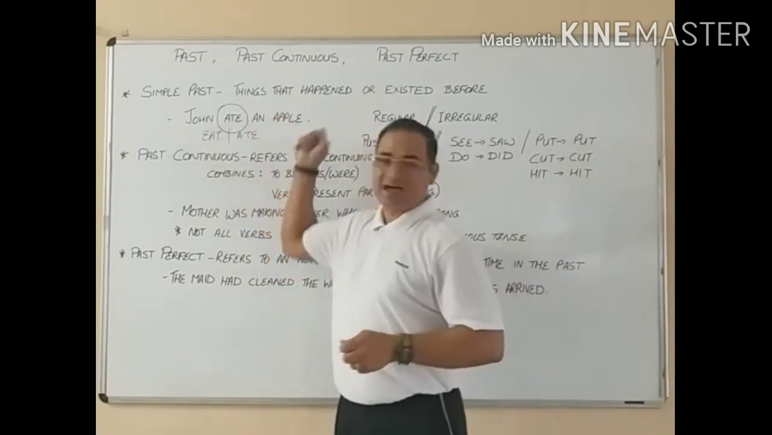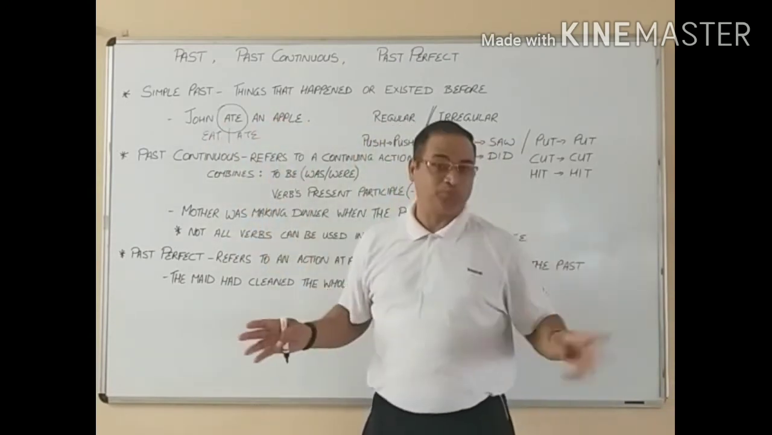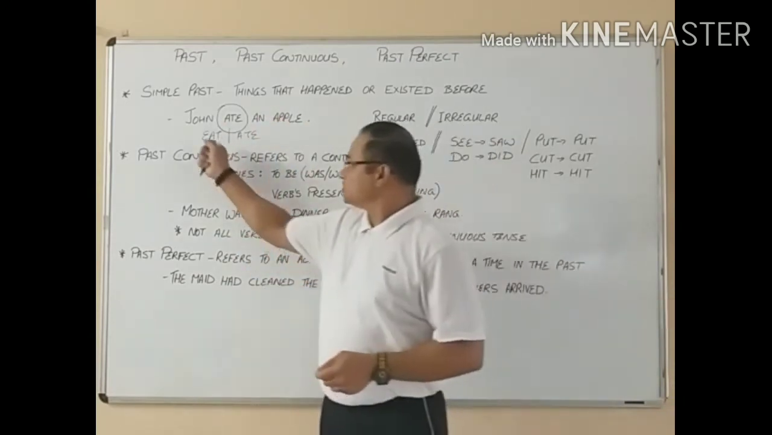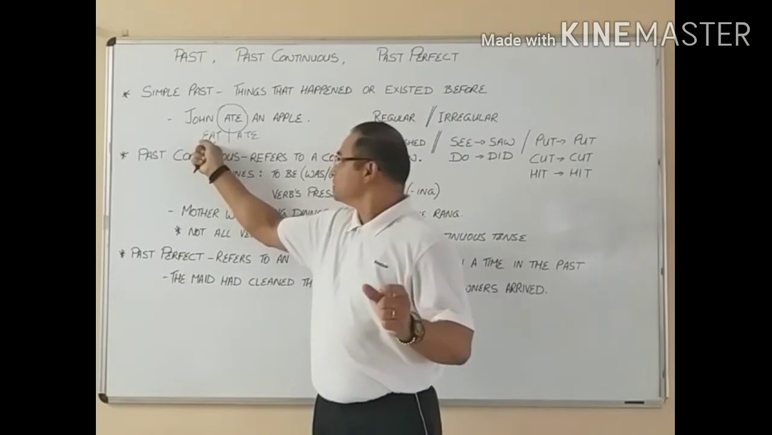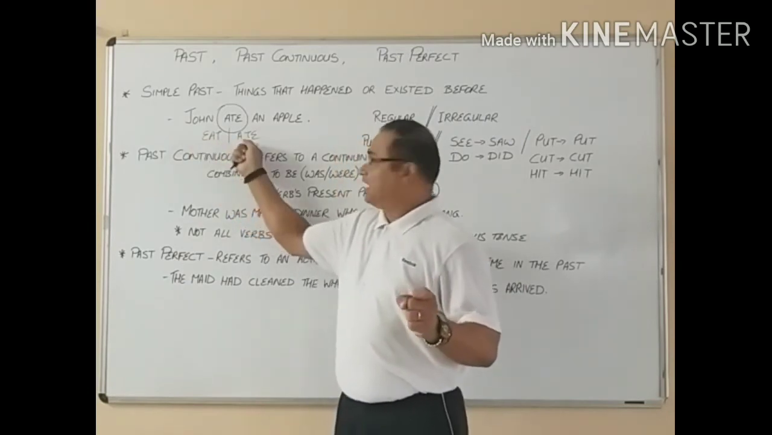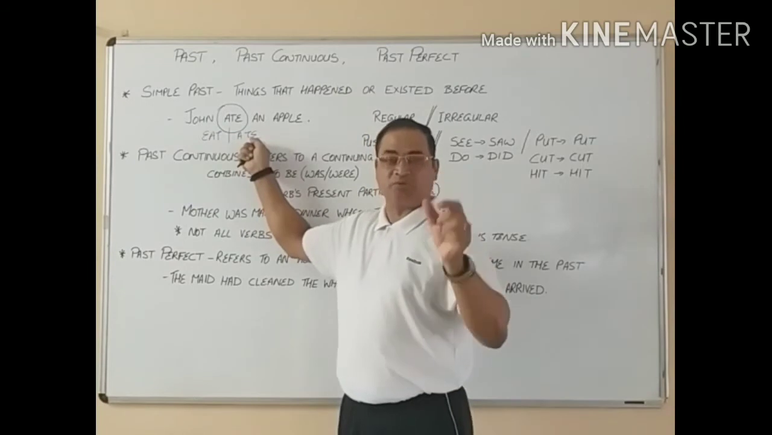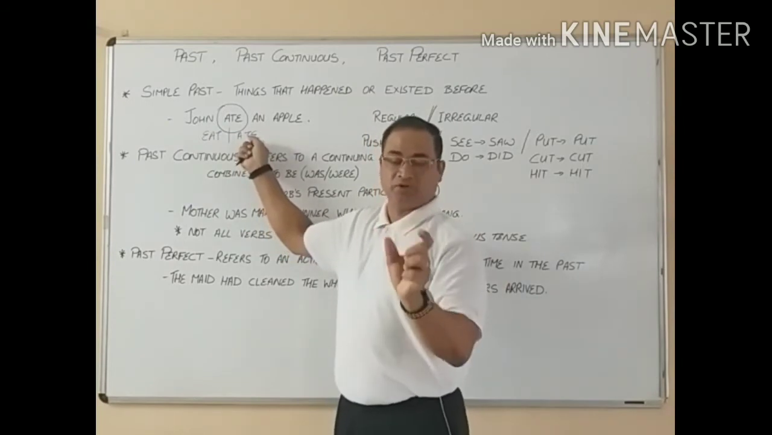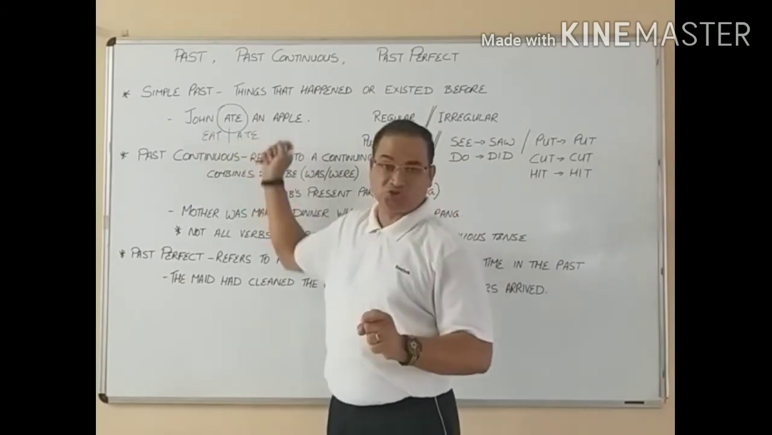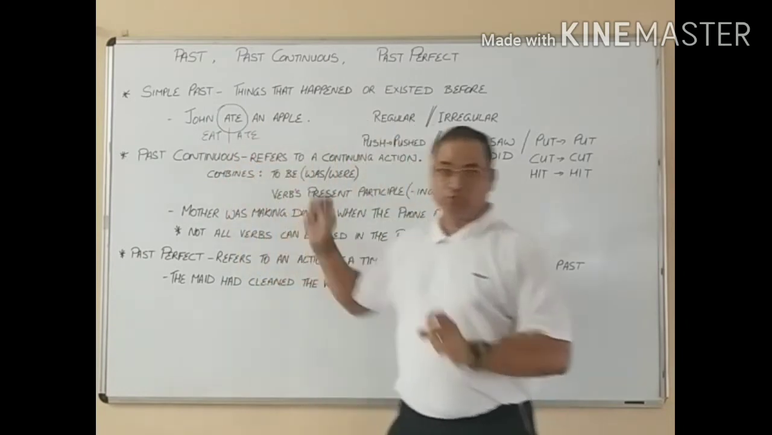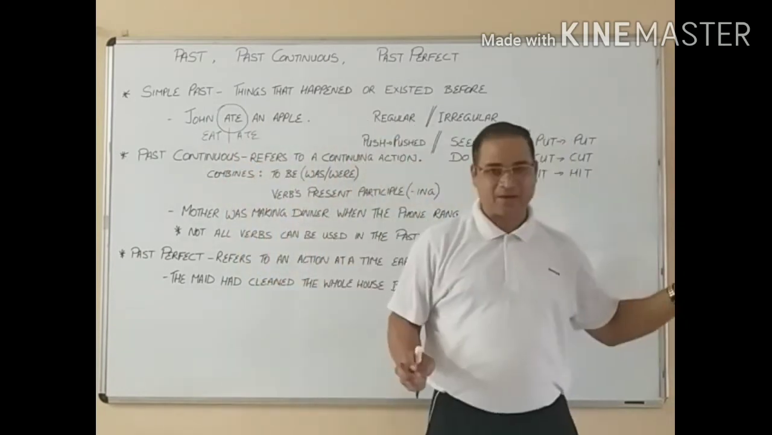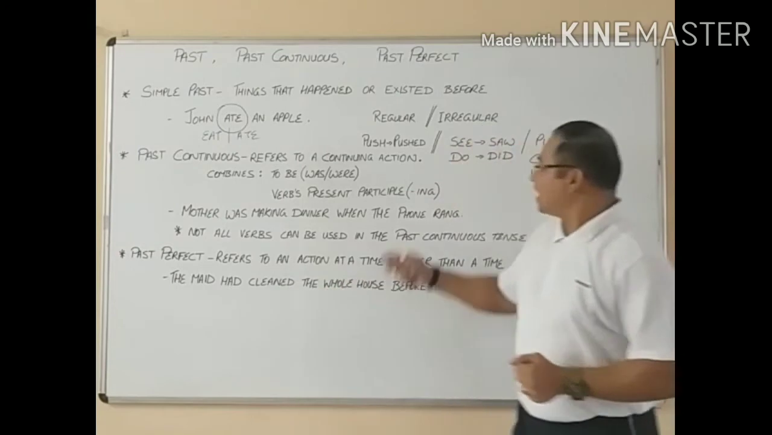So John ate an apple. When did he eat an apple? We do not know, but he ate an apple. So the tense, eat has changed to ate. And what is this tense we are talking about? We're talking about the action, the verb. We're talking about the verb that has changed its form to prove that John had eaten an apple earlier. And how do we do this?